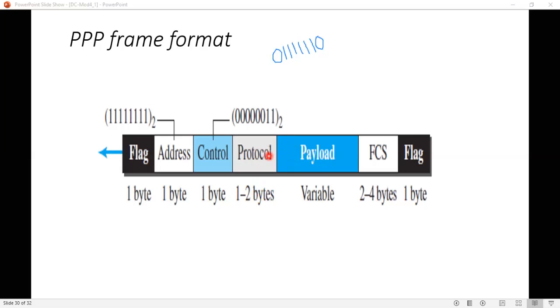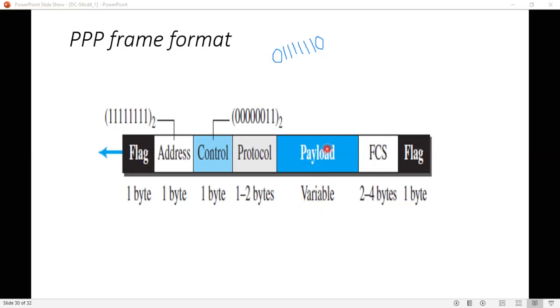Next is the payload field. This payload field carries either the user data or some other type of information.